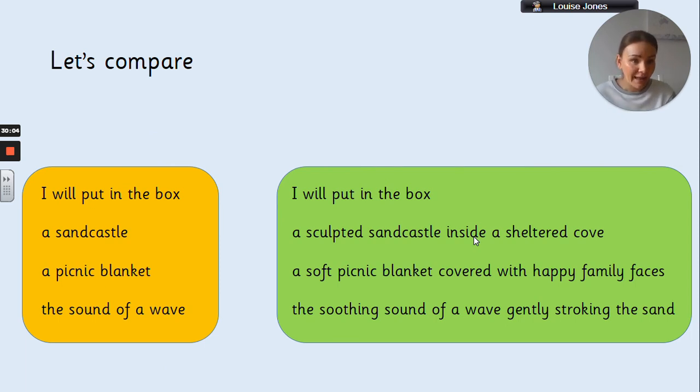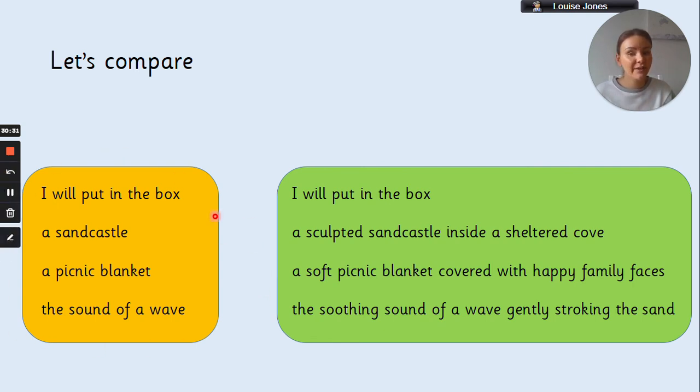So let's compare, because I didn't just sit there and go, okay, I'm going to put in my box a sandcastle, a picnic blanket, the sound of a wave. Those are the three things that I chose, but I actually took the time to think about, well, how can I make that more interesting for my reader? How can I use alliteration? How can I use adjectives? How can I use prepositions to add more detail?